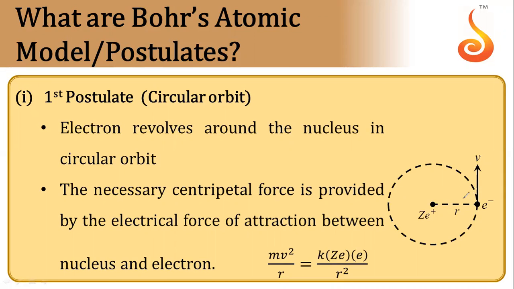So centripetal force mv square by r is provided by electrical force, and electrical force is k q1 q2 divided by r square. The charge of the nucleus is Ze, and q2, the charge of the electron, is e. So that is your relation. From here, if you cancel r, you will be able to find the velocity or radius.